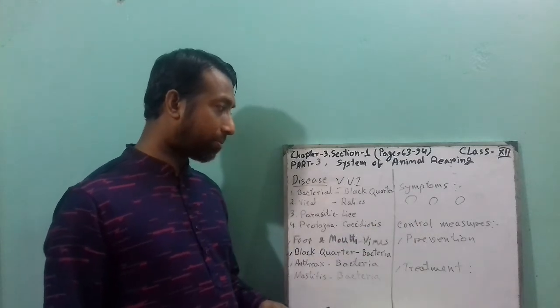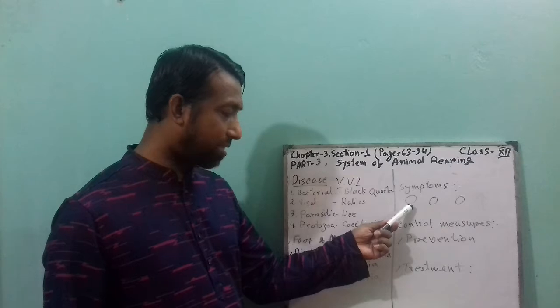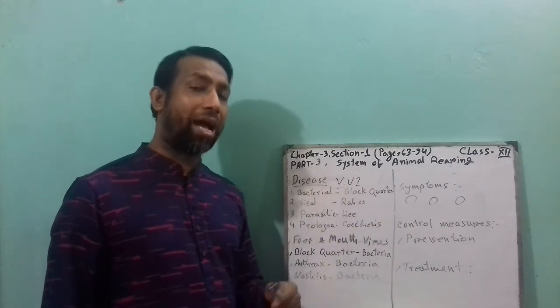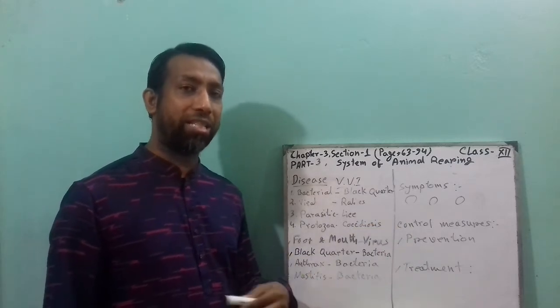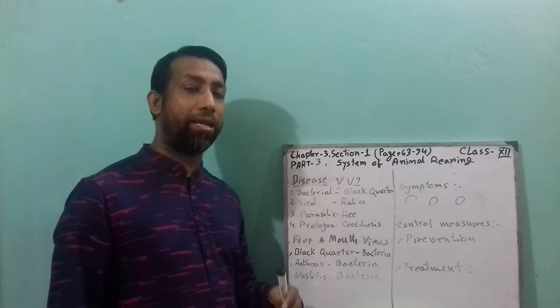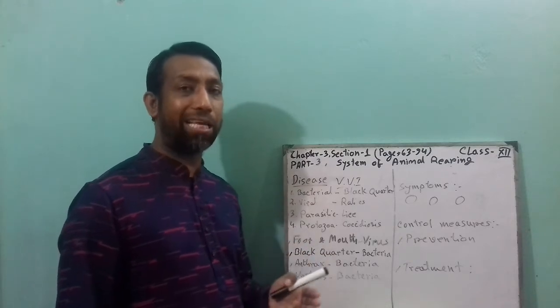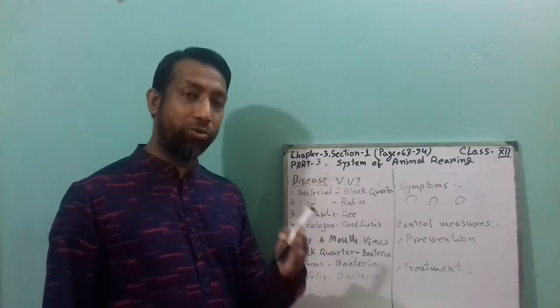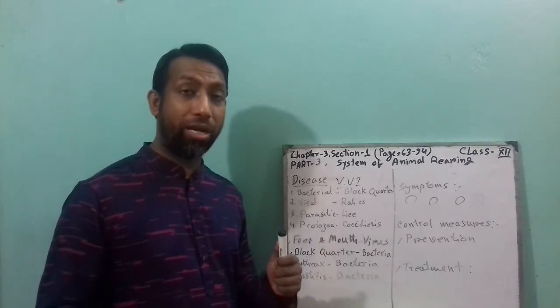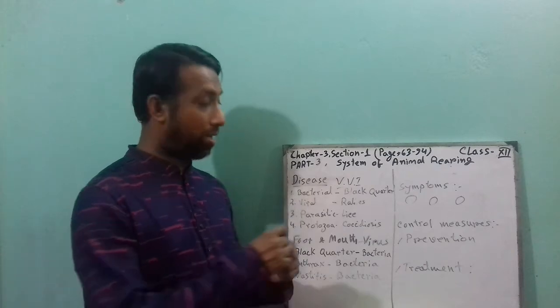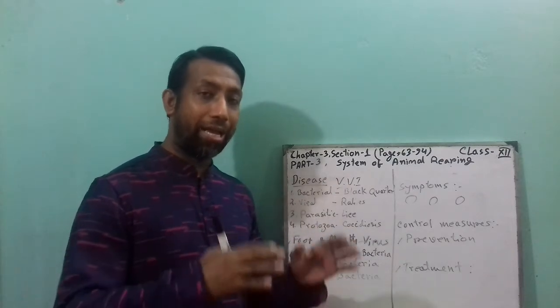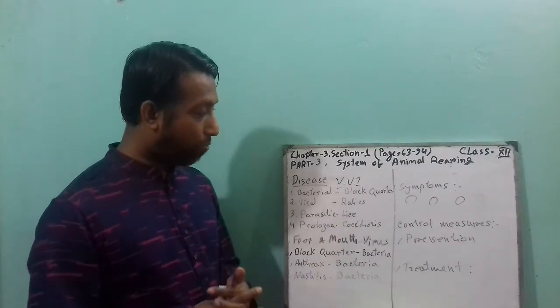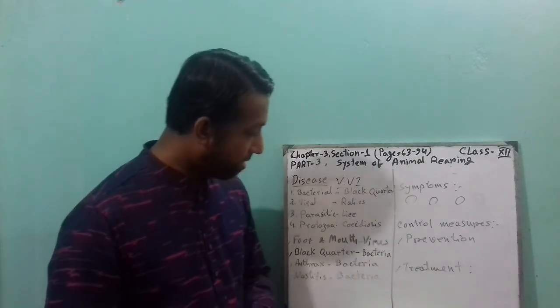And due to the attack of this disease, there is high temperature in the body, that means fever, and then the cattle will not eat properly, become very weak, and due to the severe high temperature, the cattle become severe and lay down. And what will be the control measures?